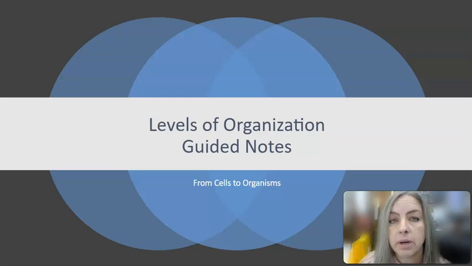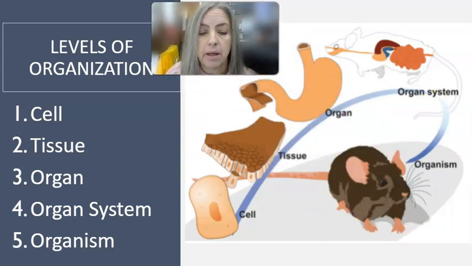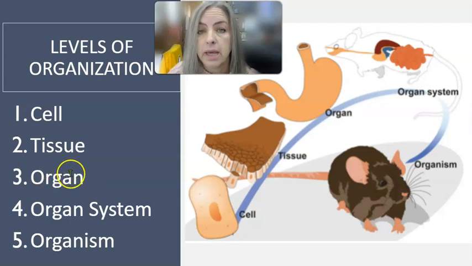So in this unit, we're going to be learning about the first 5 levels of biological organization, and we're going to go through those now and just talk about how that's broken down and what that means. So if we look at the levels of organization in biology, we can see there are 5 that we're really focusing on here in 7th. They are first the cell. Second, cells come together to make tissues. Tissues work together as specialized cells to make up organs, and then different organs work together to make up organ systems, and then organ systems work together to make up a whole organism.